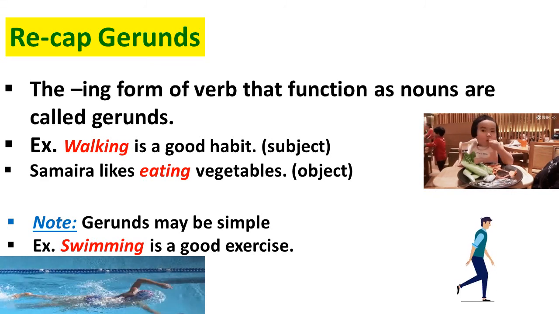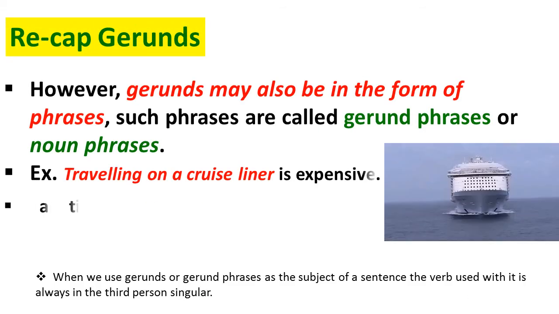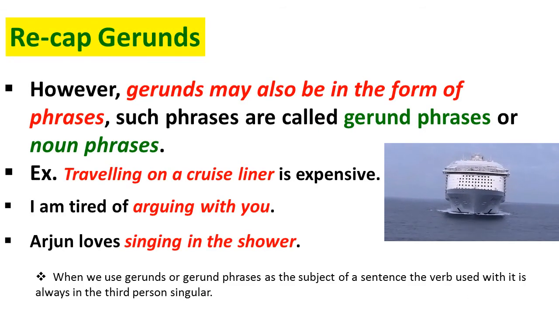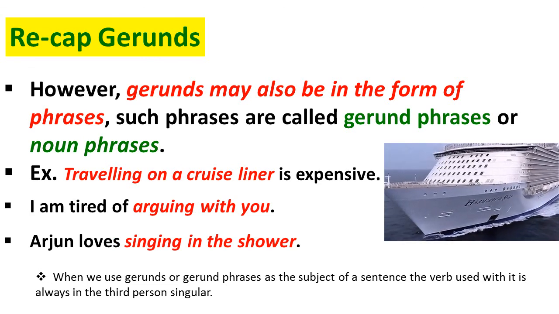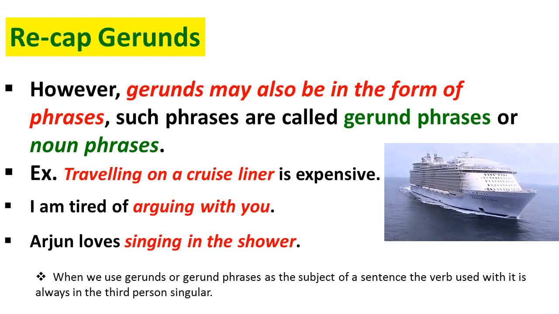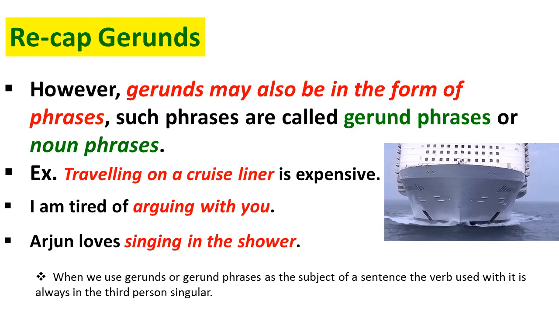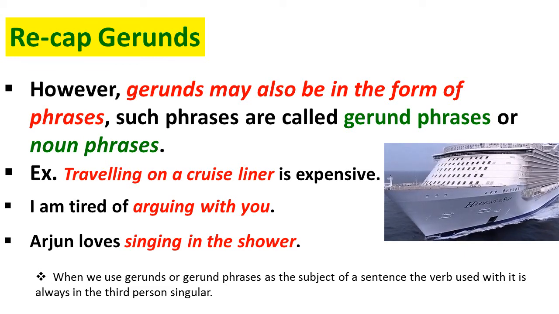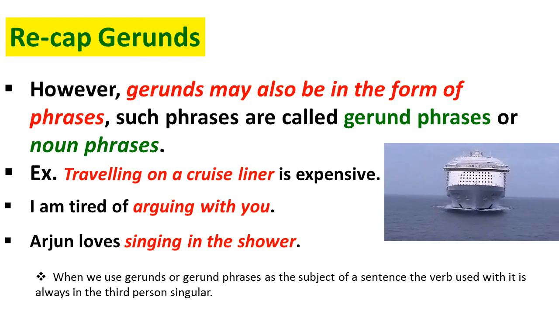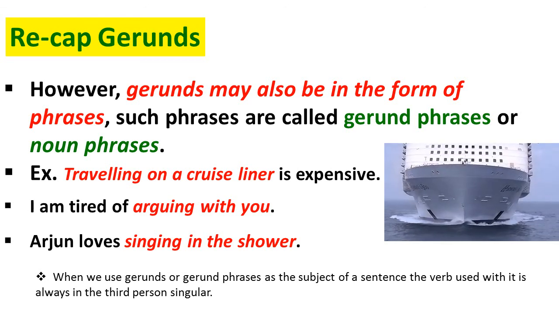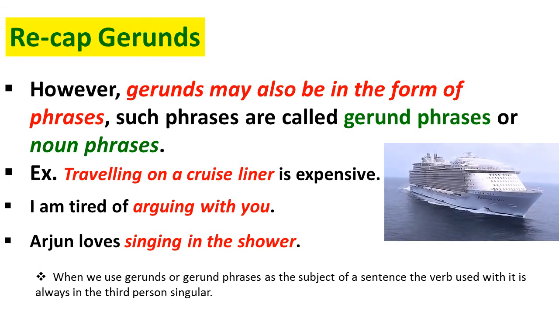And gerunds may be simple. For example, swimming is a good exercise. However, gerunds may also be in the form of phrases. Such phrases are called gerund phrases or noun phrases. For example, traveling on a cruise liner is expensive, or finding the right house takes time, or I'm tired of arguing with you, or Arjun loves singing in the shower.